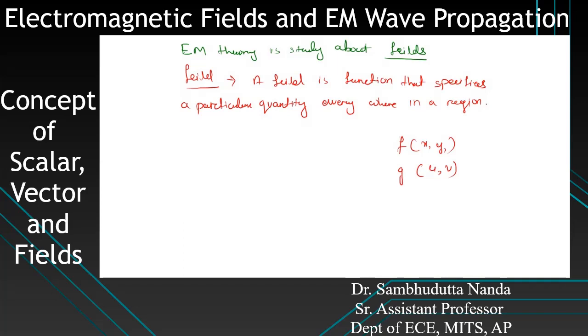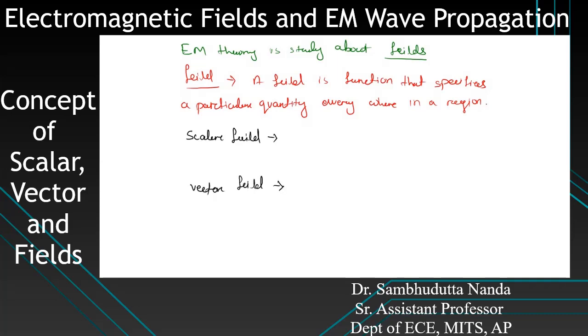This is what the field is. Now depending upon the type of quantity, we can have a scalar field, and we can have a vector field. This depends upon the type of quantity it is representing.